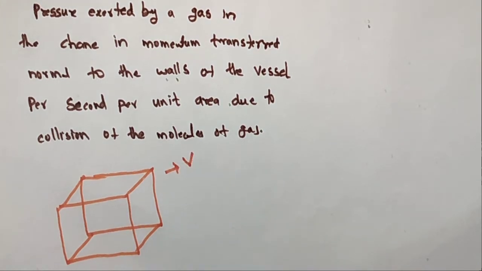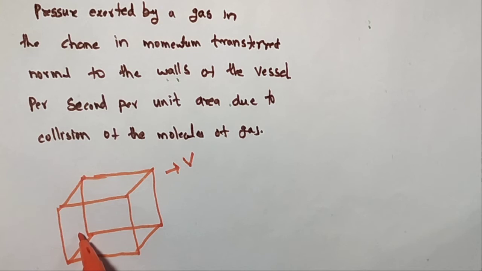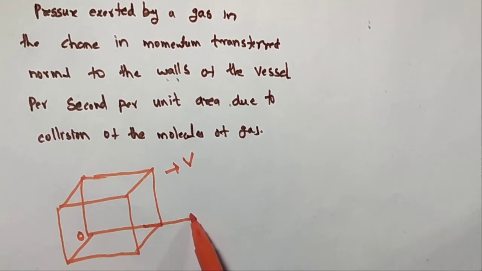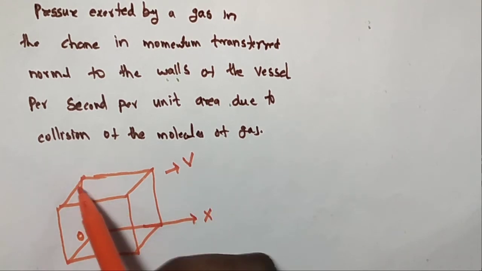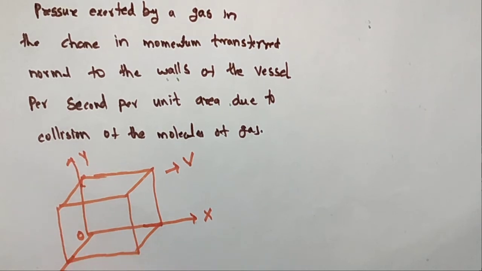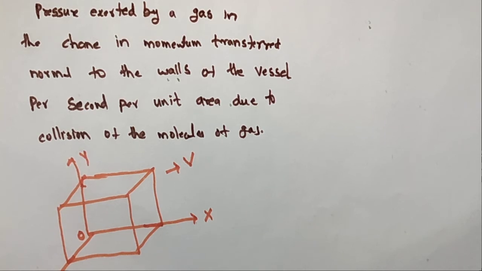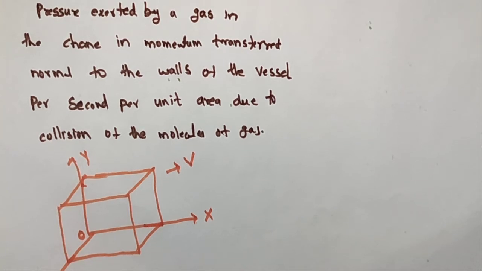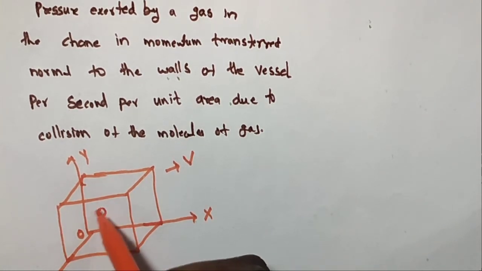Volume of the container V. So this is the origin O. These cube sides I am taking, one is x-axis, another is y-axis, another is z-axis. So here I am taking one molecule.